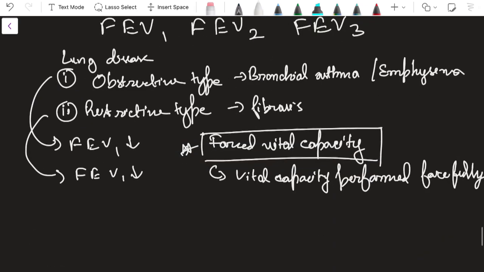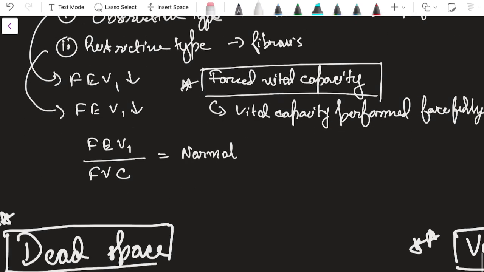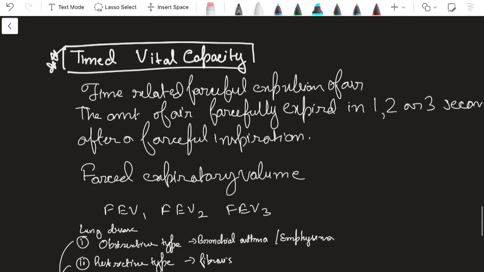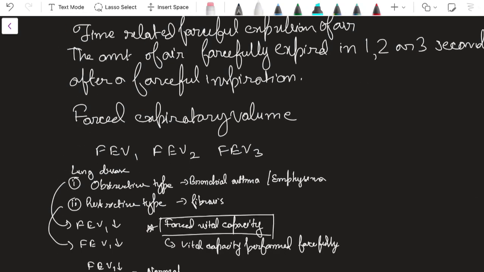In the obstructive type, both are reduced. Forced vital capacity is reduced and forced expiratory volume is also reduced, but FEV1 is very much reduced with respect to forced vital capacity. In restrictive type of lung disease, both are also reduced. Forced vital capacity is reduced and FEV1 is reduced, but here the ratio is normal. If I find the ratio between FEV1 and forced vital capacity, it will be normal, meaning they are reduced in such a way that the overall fraction remains the same. So by finding the timed vital capacity along with the forced vital capacity, you can understand whether the lung disease is of obstructive type or restrictive type.